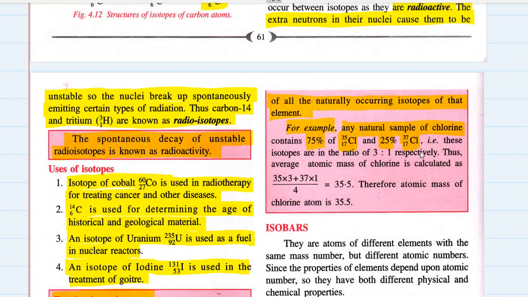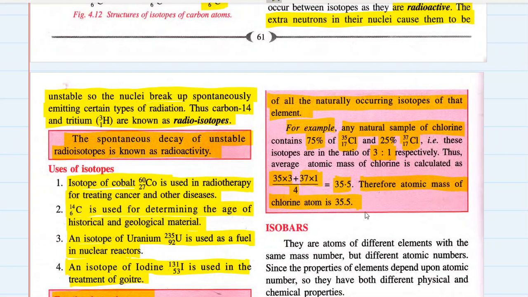So we can say that all the chlorine existing around our planet and in the universe, it is believed that 75 percent is the lighter chlorine and 25% is the heavier chlorine. That is, these isotopes are found in the ratio 3:1. So the average atomic mass of chlorine is calculated as 35 multiplied by 3, that is the ratio of the lighter chlorine, plus 37 multiplied by 1, that is the ratio of the heavier chlorine, divided by total ratio, that is 4, which gives us 35.5. Therefore, atomic mass of chlorine atom is 35.5.